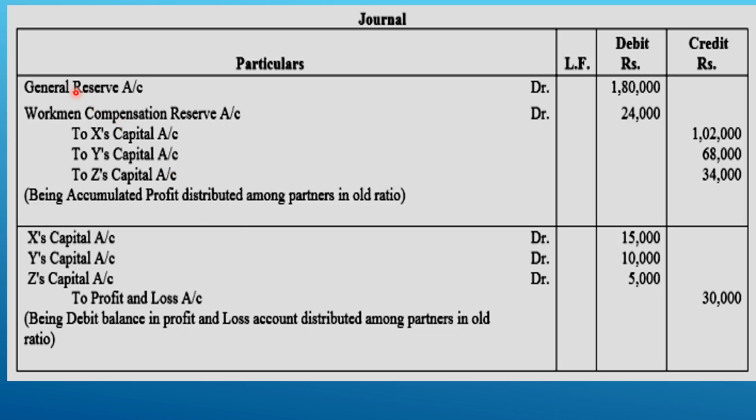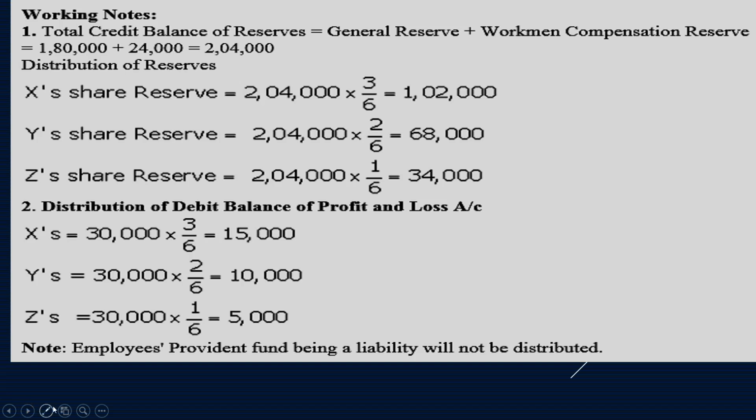First, these two are undistributed profits: general reserve and workman compensation reserve. These two undistributed profits will be debited, so we debit the amount of general reserve and the amount of workman compensation reserve, and credit them to partners' capital accounts under their old ratio. X capital 1,02,000, Y 68,000, Z 34,000. For that there is a working below. Here is the working.